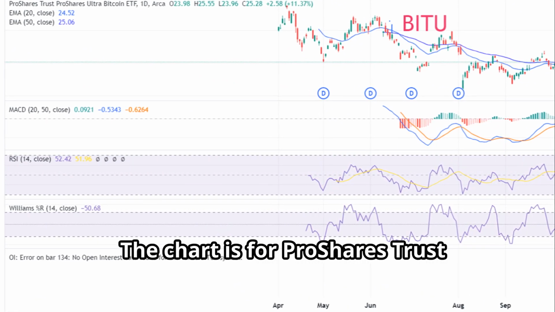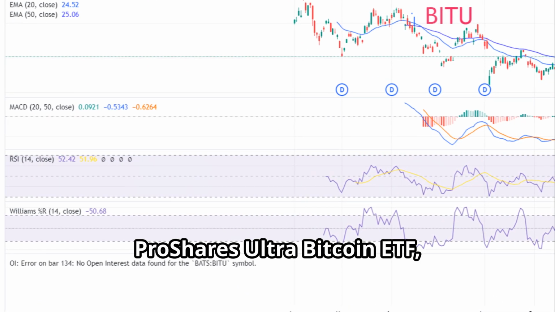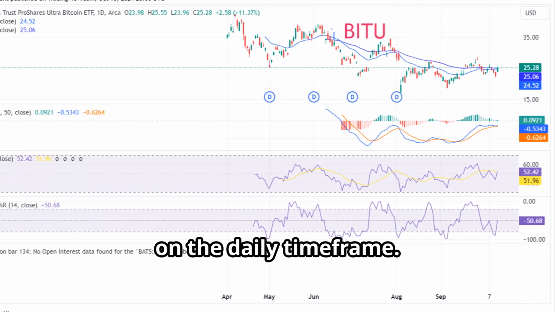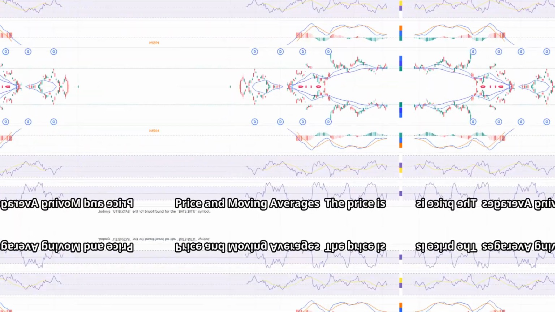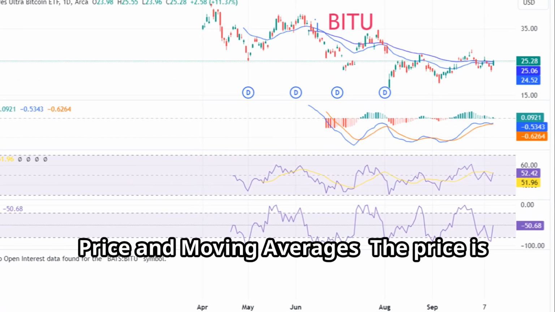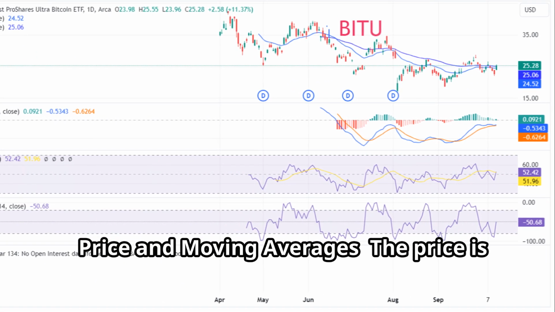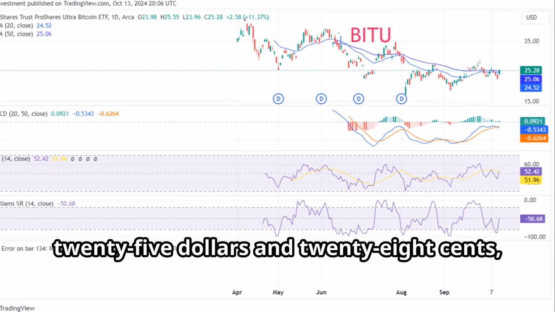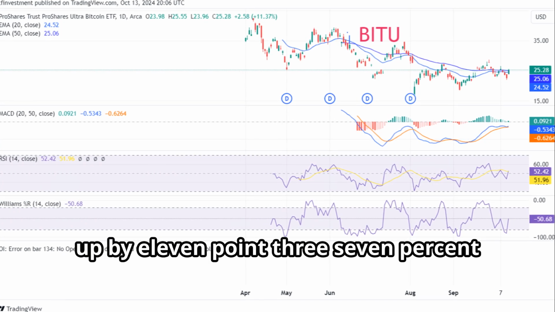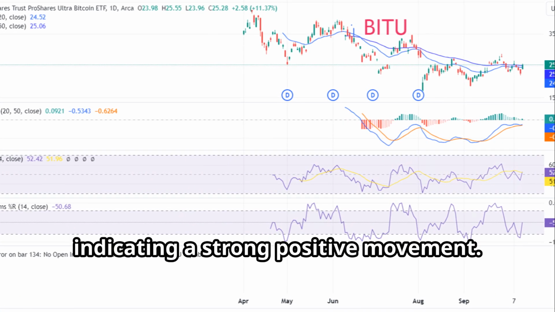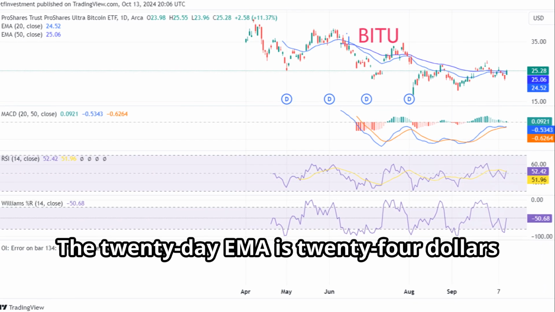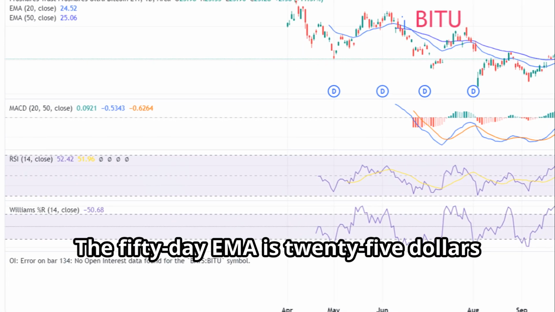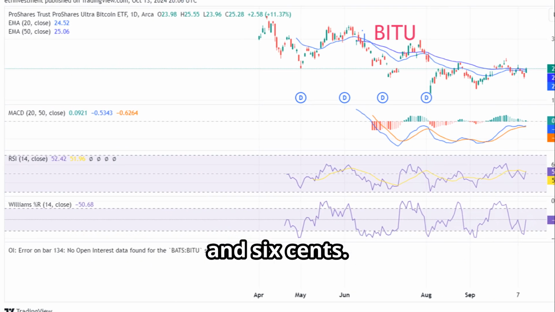The chart is for ProShares Trust ProShares Ultra Bitcoin ETF, also known as BITU, on the daily time frame. Below is a breakdown of the key technical indicators. Price and moving averages. The price is $25.28, up by 11.37% for the day, indicating a strong positive movement. The 20-day EMA is $24.52. The 50-day EMA is $25.06.